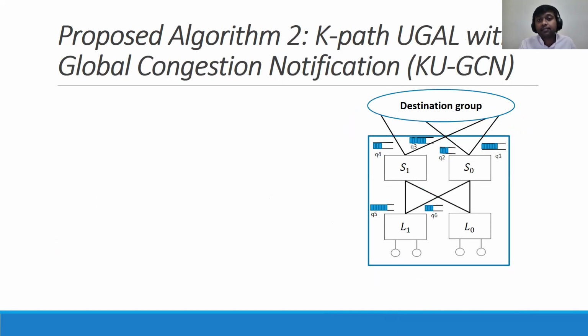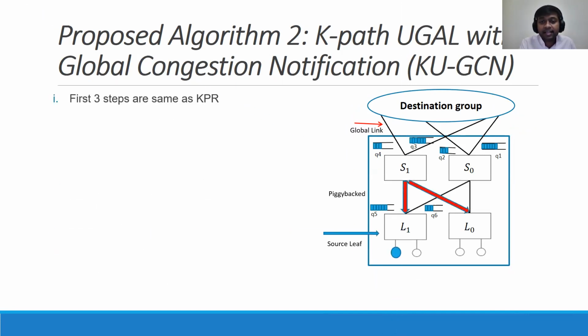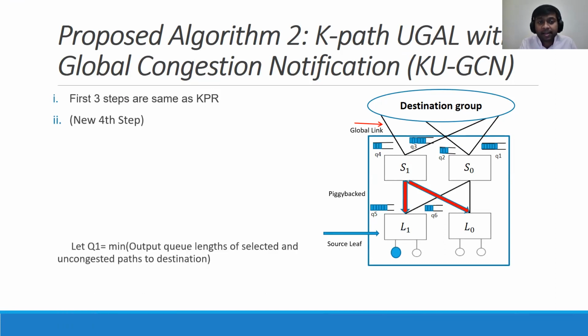Our second proposed algorithm is K-path QGAL with global congestion notification, KUGCN. We already said that in random connection, the local and global congestion both are important. So in this approach, we consider both local congestion and also the global congestion. So the first 3 steps are same as KPR. That means we take the routing decision at leaf level, and also global congestion is piggybacked, and we also take the K-path sampling. And in step 4, we actually use the following comparisons.